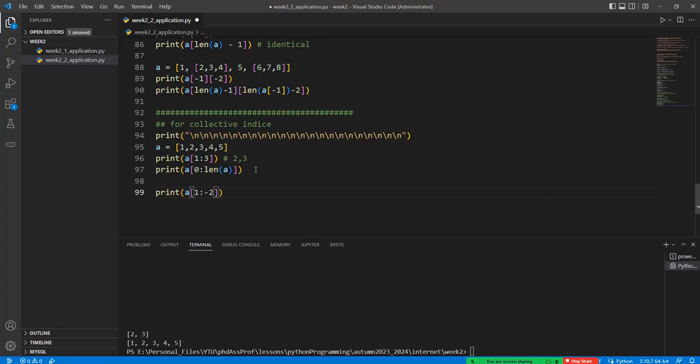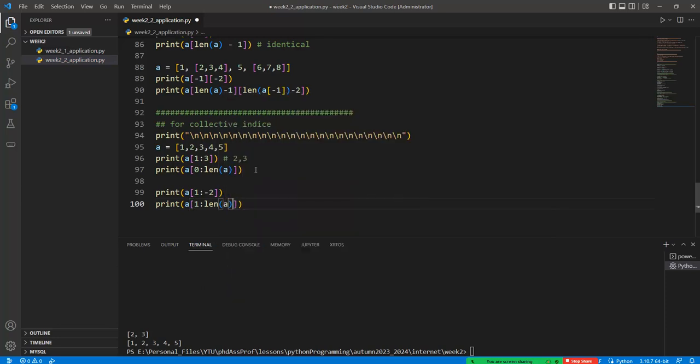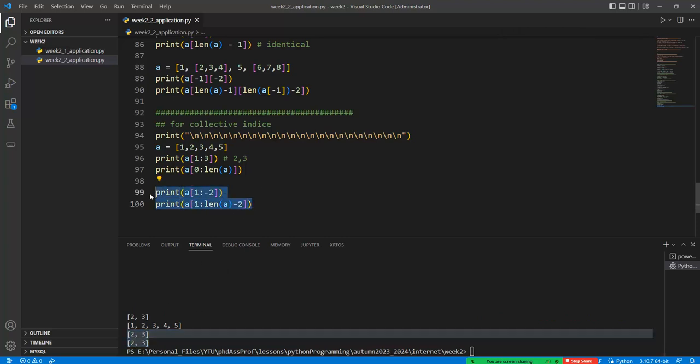What's the outcome of this operation? The outcome is really like 1, len a minus 2. And so if I run this code again, the 2 and 3 is seen on the terminal page. Both are identical for Python.